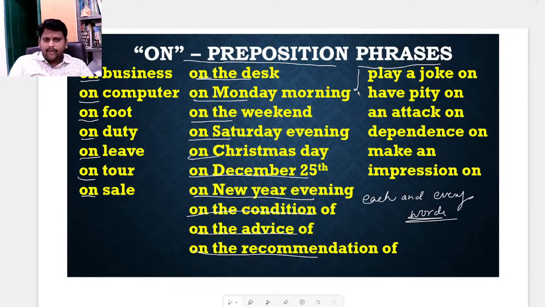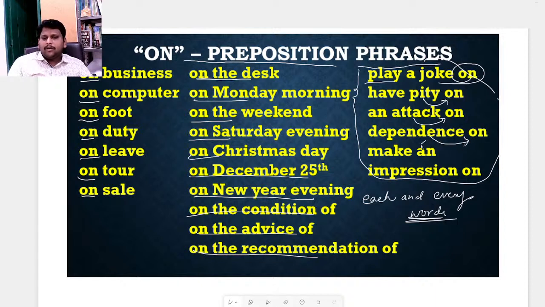Next, these are very, very important prepositional phrases. Play a joke on, have pity on, an attack on, dependence on, make an impression on. Clear? These are the very important prepositional phrases, right?